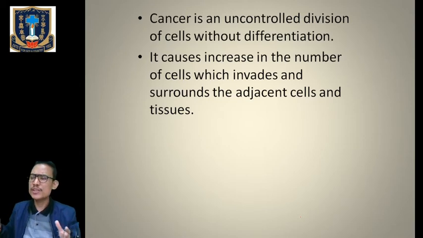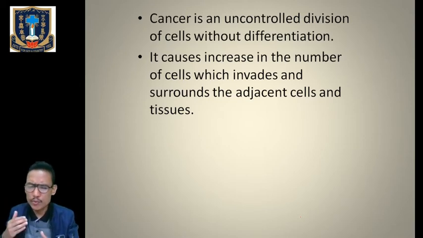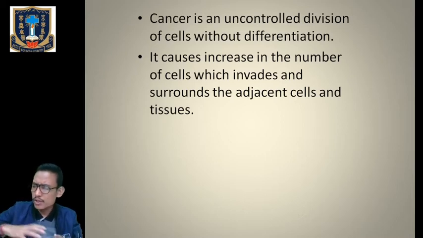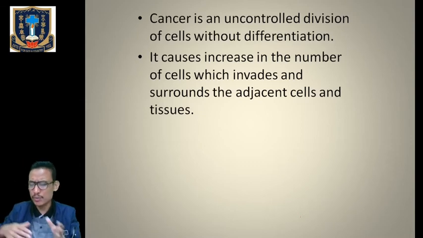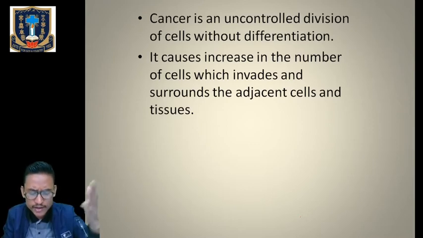So simply it will keep on increasing in number by means of cell division, from 1 to 2 to 4, and it will keep on dividing, but there will be no cell differentiation, or special functions will not be assigned to a particular group of cells. It will simply keep on dividing in an uncontrolled manner.